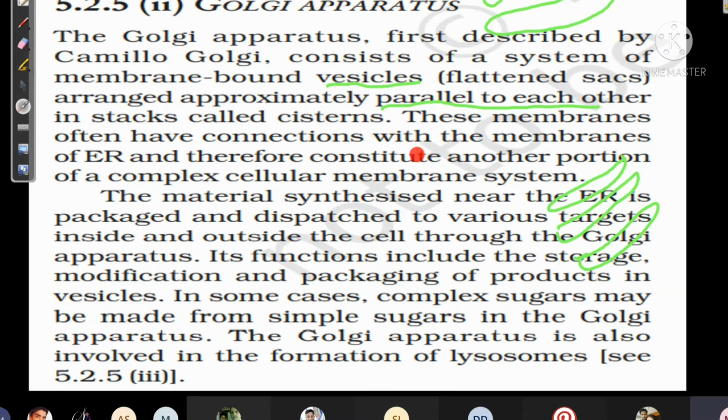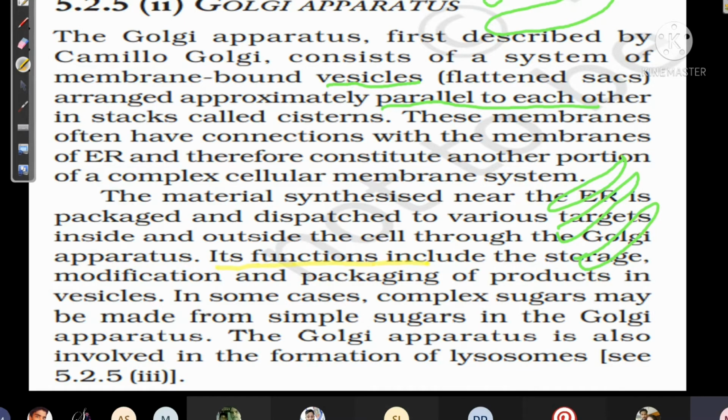And these membranes have a connection with the membrane of endoplasmic reticulum. How the connection comes is that material which is made by endoplasmic reticulum will be packed and distributed to various targets inside and outside the cell through the Golgi apparatus. So the actual function of Golgi apparatus is this.